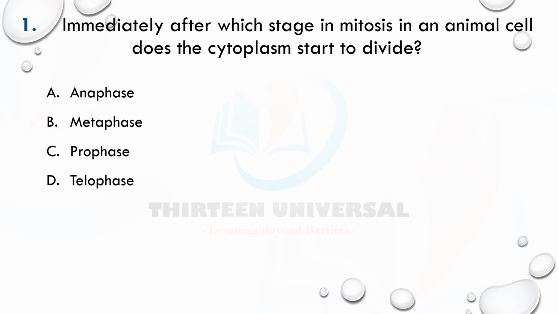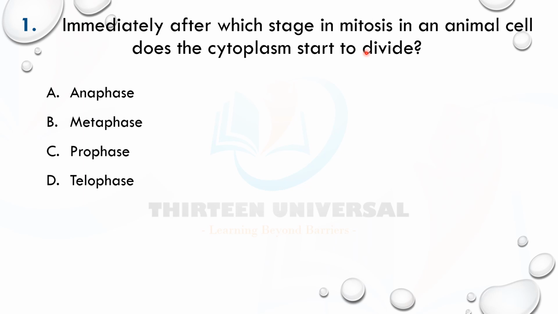Look at the words they use here: cytoplasm start to divide. Which stage does it start to divide? Pause the video and try the question.